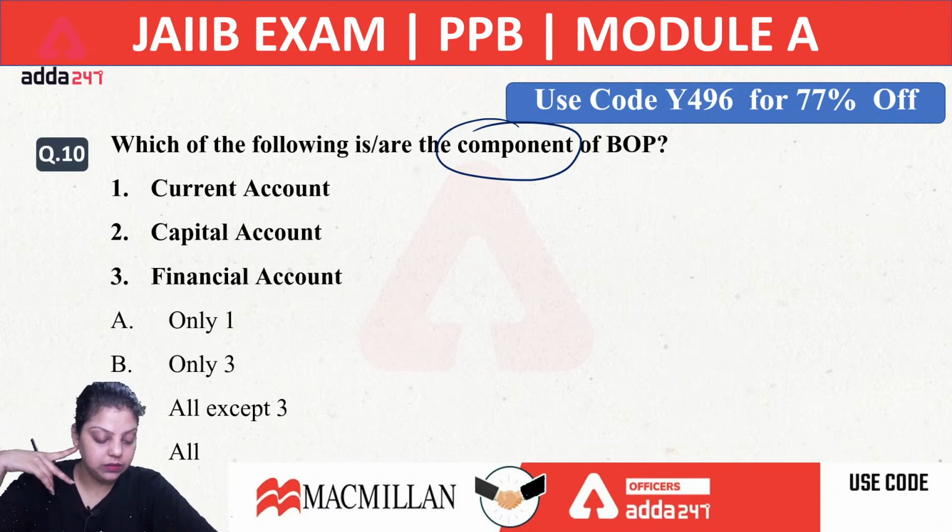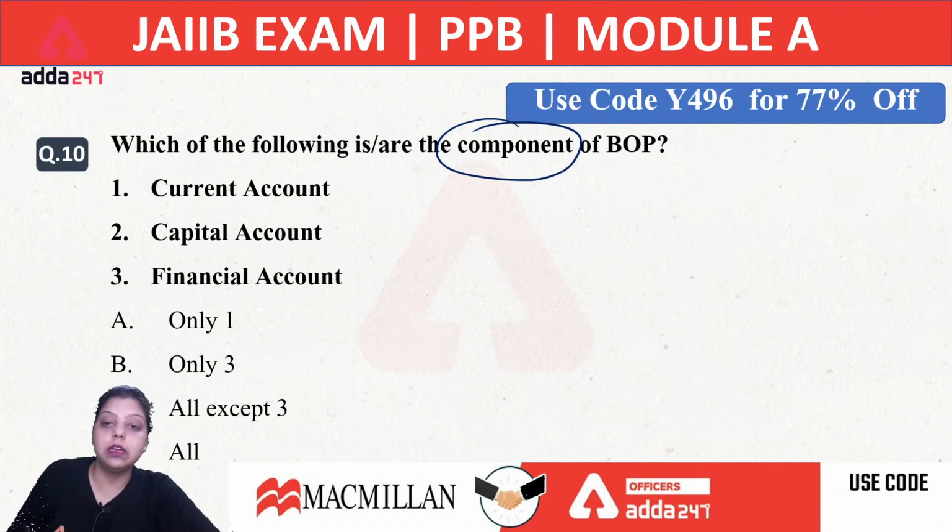Ram is saying D, Ananta is saying D, Devashish is saying C, Gagan is saying D, Nisha saying D, Royal saying D. So the right answer is D, all of the above.